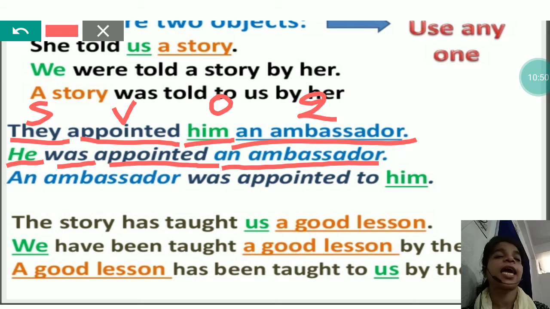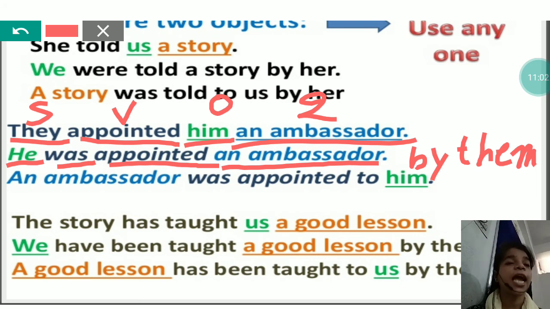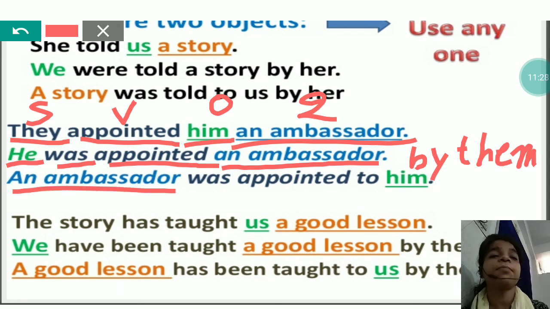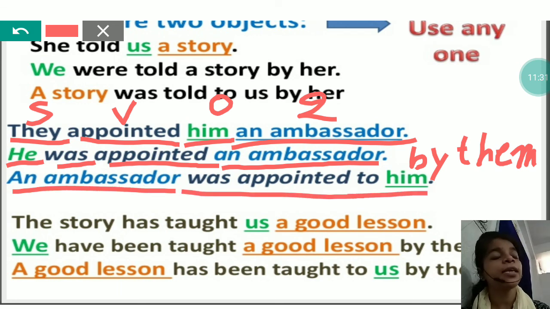Now you will say that here the word by them is missing. It is missing because in some sentences we can omit the subject. And in which type of sentences? The sentences in which it is known what the subject will be. So you don't have to make it clear which one is the subject. In those types of sentences we can omit the subject. The next sentence can be formed using the second object, that is, an ambassador was appointed to him by them.